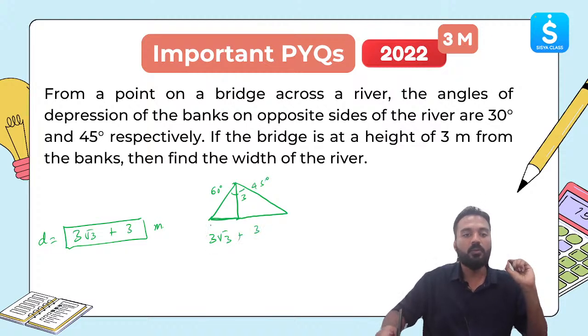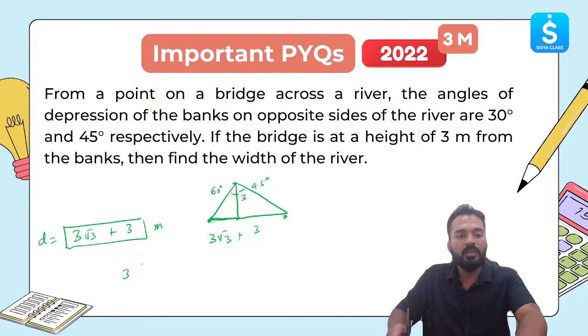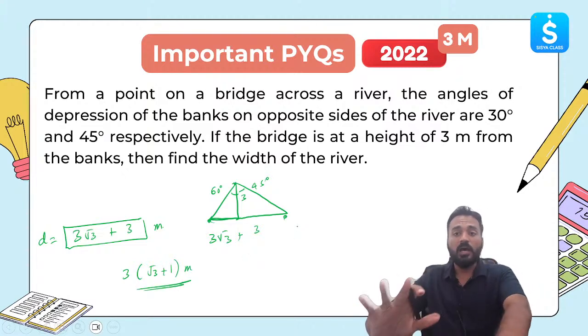So total width was 3 root 3 plus 3, which is 3 root 3 plus 3 meter. Clear? Or you can write the answer to be 3 multiplied by root 3 plus 1 meter as well. This was asked for 3 marks.